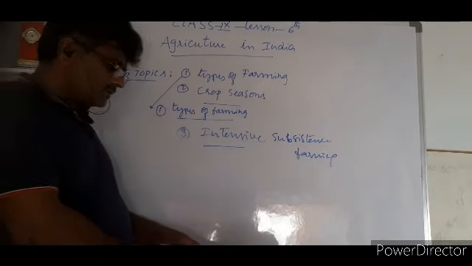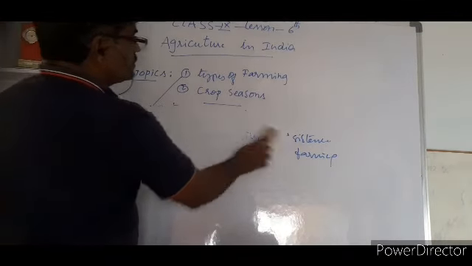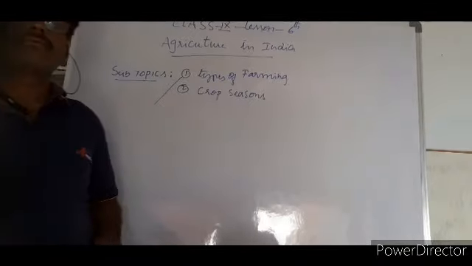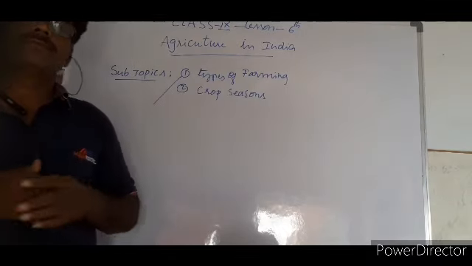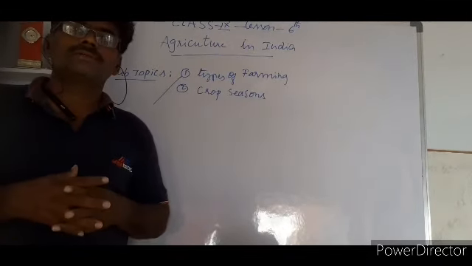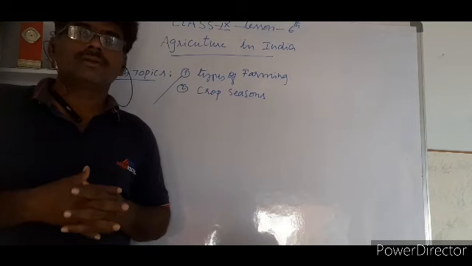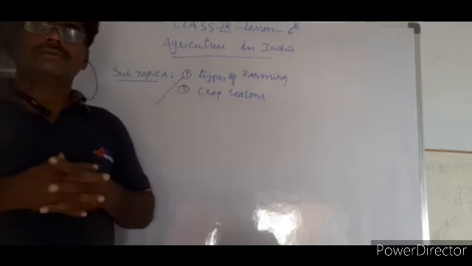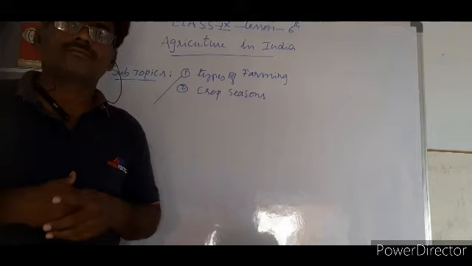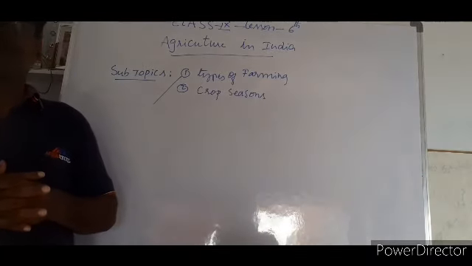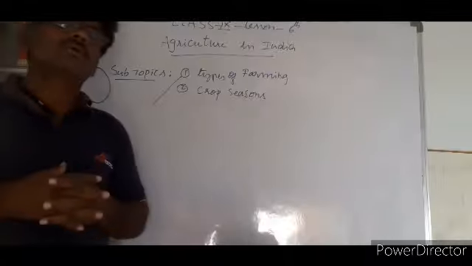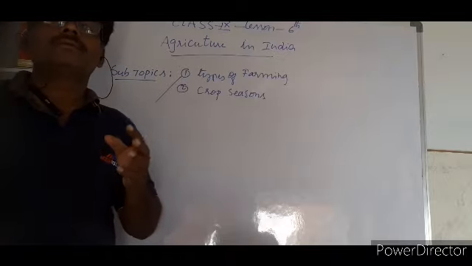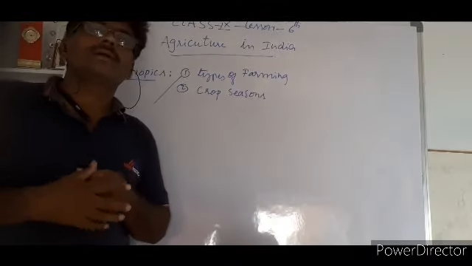The next important area is crop seasons. India is a land meant for cultivation of various crops, because we have many types of soils. Each and every soil has its own capacity to produce a particular crop. Some soils can even produce all types of crops. So India is not meant for any one or two crops. A large number of food and non-food crops can be cultivated, and they can be cultivated throughout the year. It is not that we get one crop and just stop. No, that's not right. We can cultivate throughout the year.